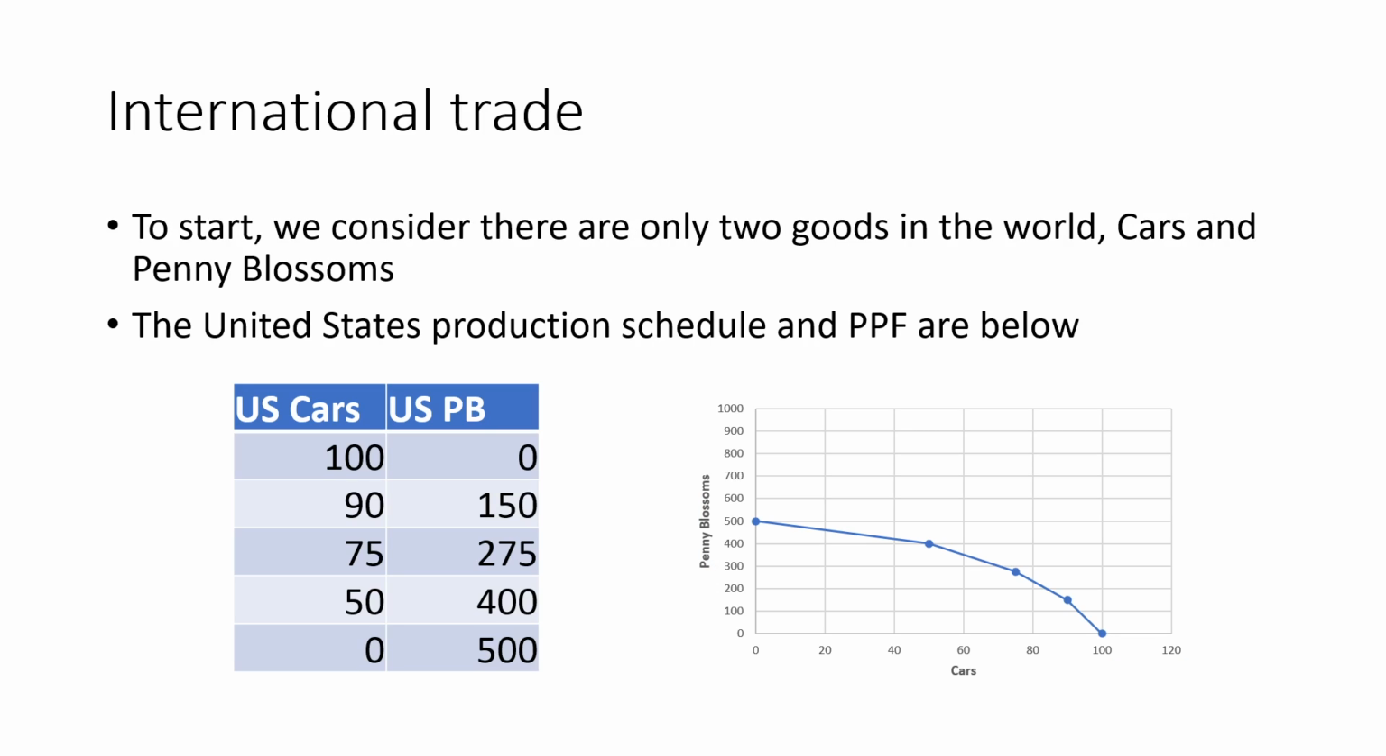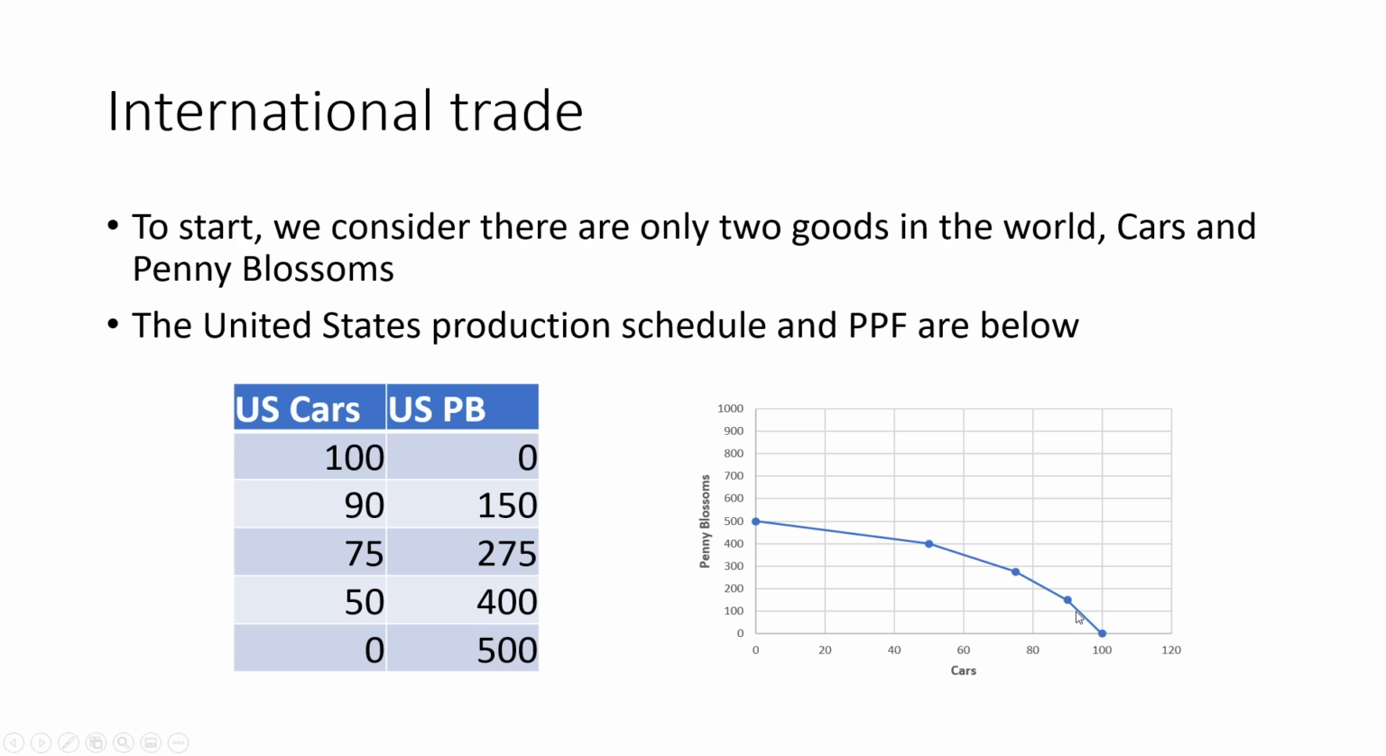So let's take a look at the production possibilities of these two different goods. We've got cars and we've got penny blossoms. We'll consider these as the only two goods in the world to make it a little easier to start talking about international trade. So here's the PPF for the United States. We have our production schedule. We can make 100 cars, and if we make 100 cars, we will be able to make 0 penny blossoms. And as we move on down, we can make 90 cars, which would be 150 penny blossoms.